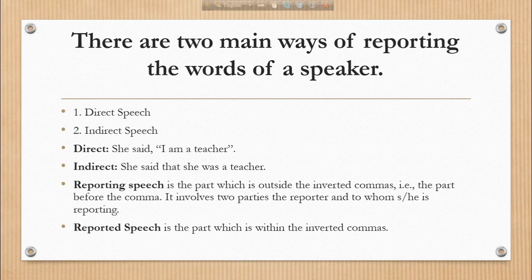So we have to know what a reported speech is also. Reported speech is the part which is within the inverted commas. So here you can see "I am a teacher" is the reported speech, and this is within inverted commas.